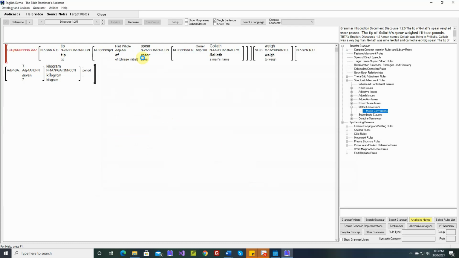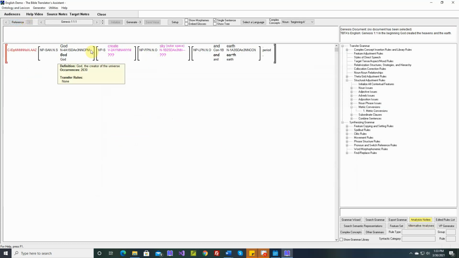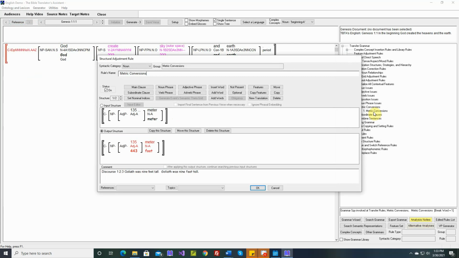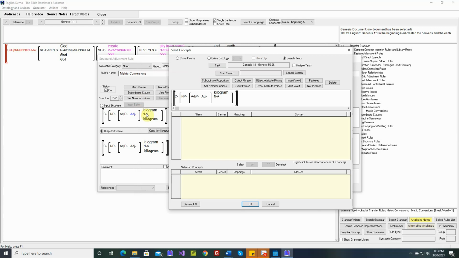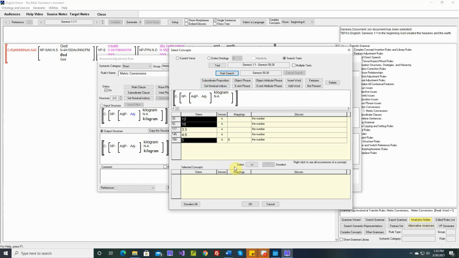I'm going to save this. Let's go back to Genesis 1:1. Now let's open the rule again. I will eliminate that soon so that we don't have to cut back and forth. So now let's say add words, and we'll do the search. So it copies the input structure for us. And let's again search Genesis to find all of the adjectives that modify the word kilogram. So here they are. And again, for this video, we don't need to do all of these.